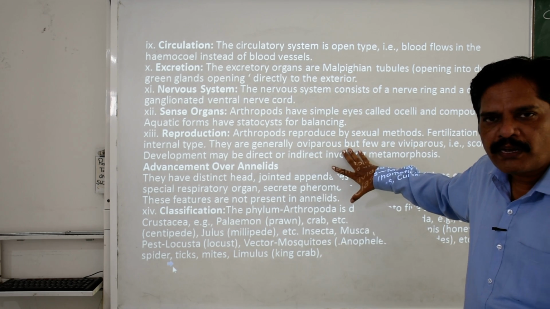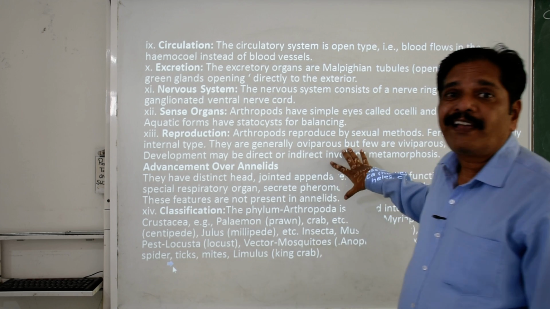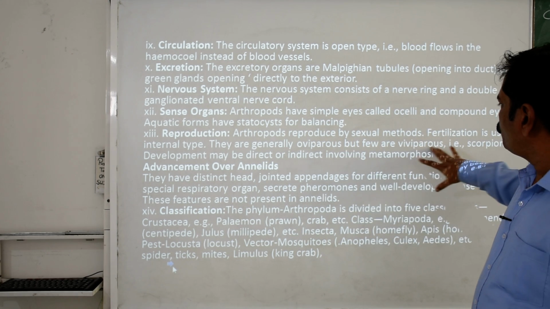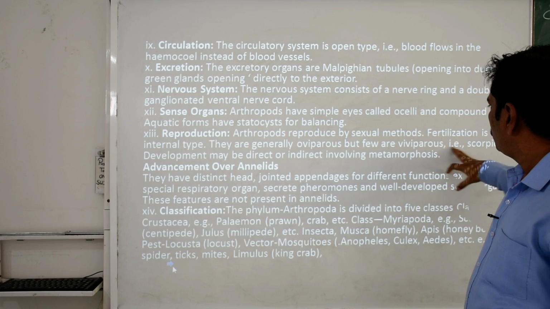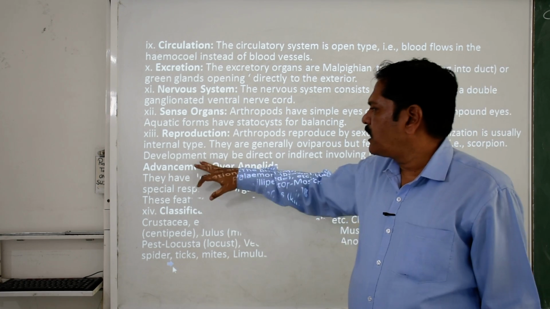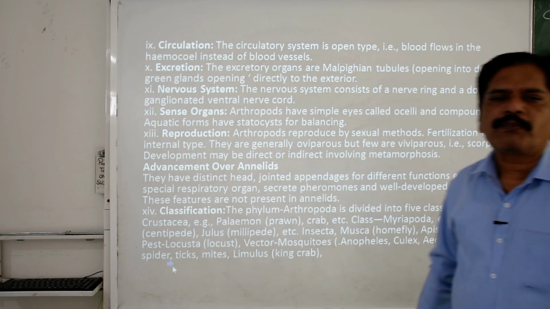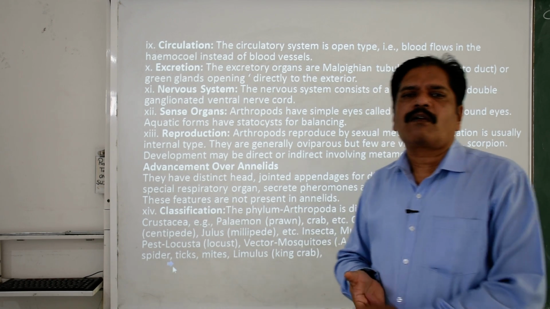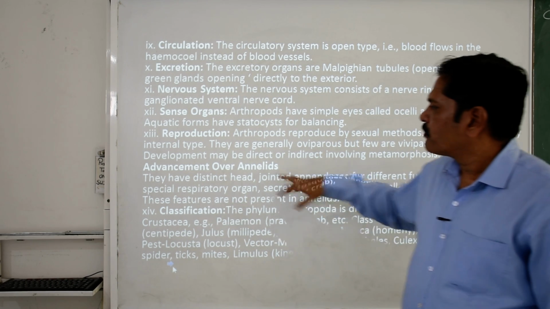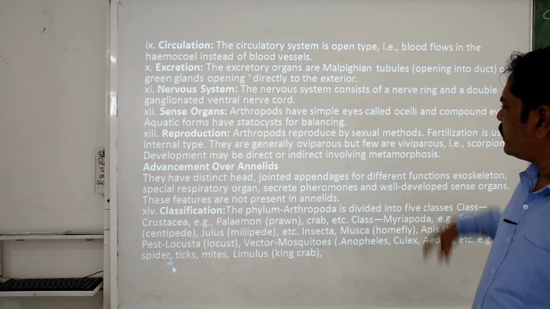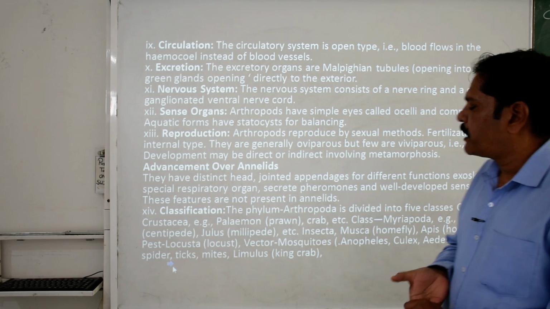What is the meaning of oviparous? They lay eggs. But a few are viviparous too, like the scorpion. What is the meaning of viviparous? Those who give birth to their new individuals. Development may be direct or indirect, involving metamorphosis.